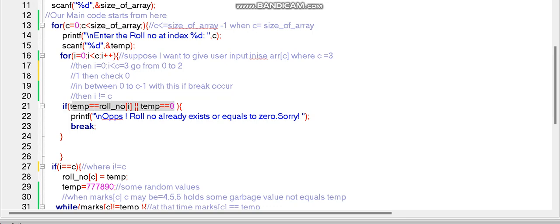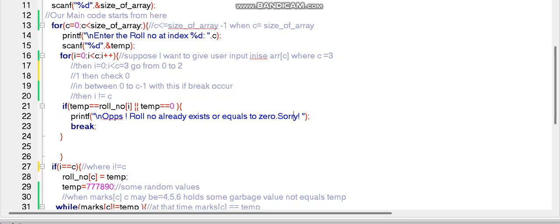And if at any case this roll number already exists in those previous, meaning 0 to 2 if it is 3, at any index of roll number, then the roll number already exists or equals 0.